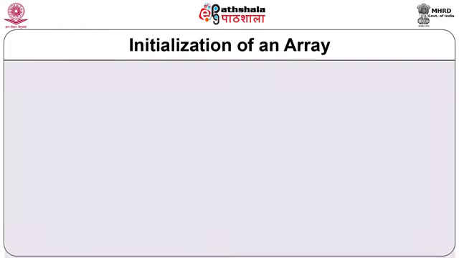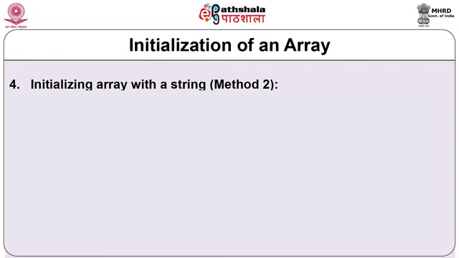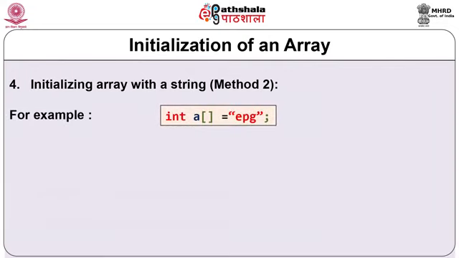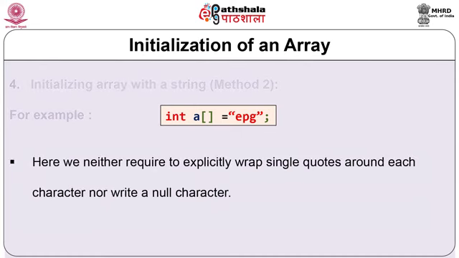Fourth, initializing array with string, that is second method. For example, we are initializing array A with data type char and string is EPG. Here we neither require to explicitly wrap single quotes around each character nor write a null character. The double quotes do the trick for us. In the above declaration or initialization, we have initialized array with a series of characters followed by \0, that is null byte.